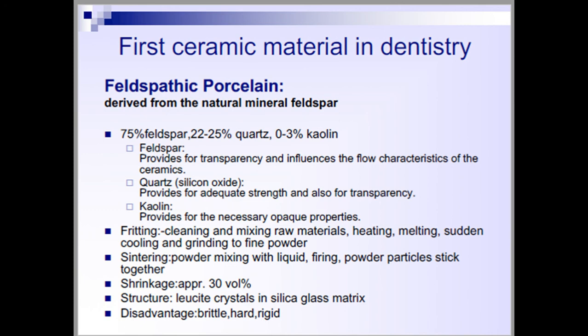the glazed porcelains. Glazed porcelains are nothing but a layer of liquid porcelain we use to give that highly polished or lustrous look to the restoration. So when we have to polish them, we apply a liquid form of porcelain on top of the jacket crown, and we bake it to give that highly polished look for the restoration.